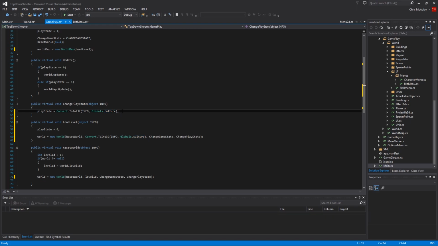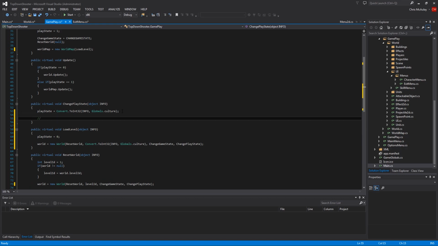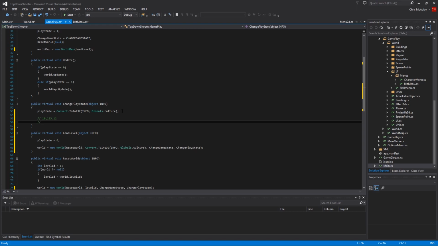I got a question about this the other day. What does this culture do? Well, it does more than this, but here's what I'm using it for. Let's say you have the American connotation of a number, 10,123 and 12 cents. So that's how you would type that if you are an American. If you are German, at least as far as I understand it, this is what it comes out. So if I'm wrong, I'm sorry, but in a lot of places in Europe, it's typed like this. Decimal point, and then 1, 2, 3, comma, 1, 2.